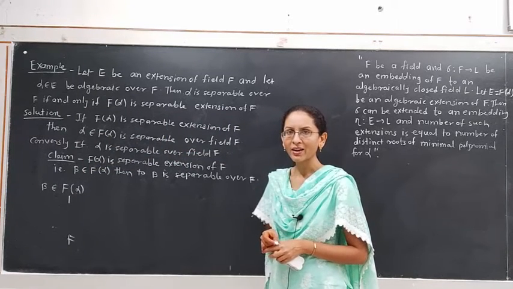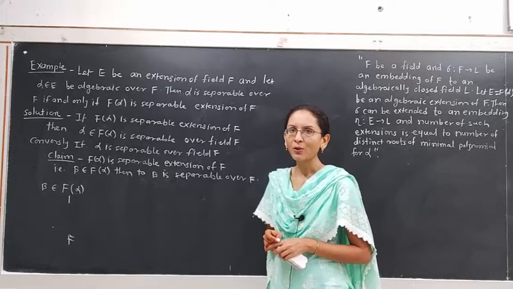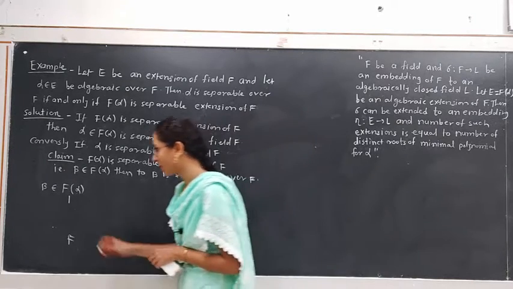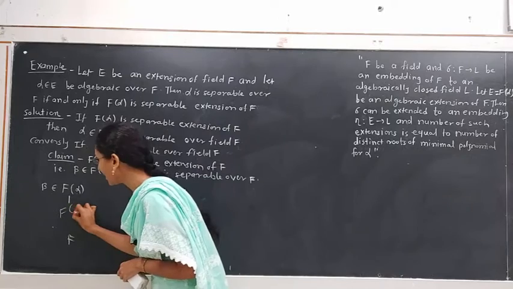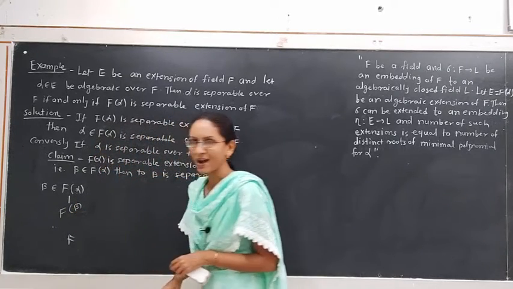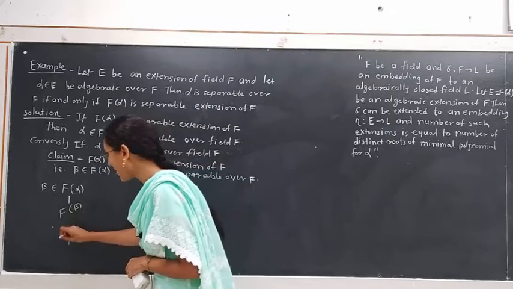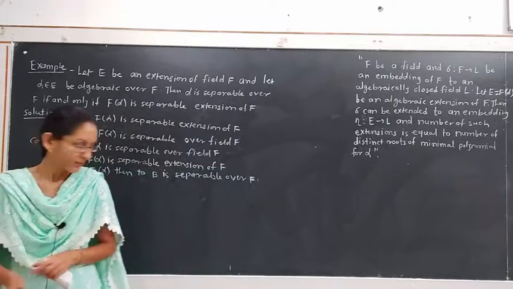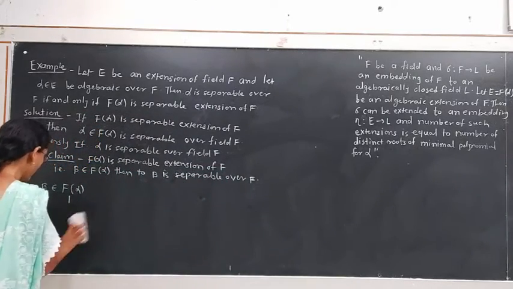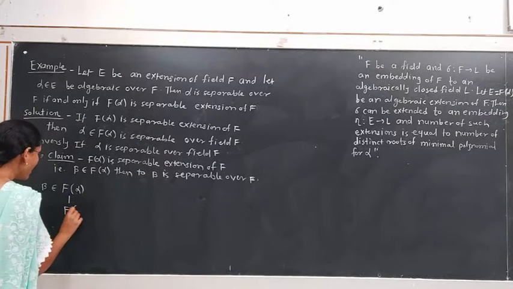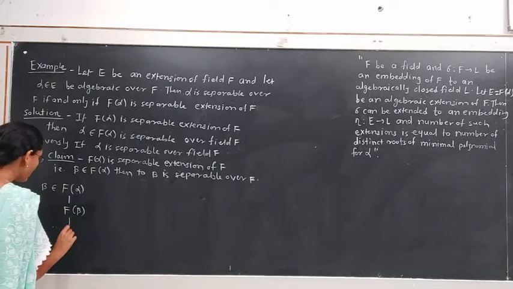So F(alpha) contains the subfield generated by beta over F. That is, F(alpha) contains F(beta) as a subfield, and that subfield is in between F and F(alpha). F(alpha) contains F(beta) contains F.